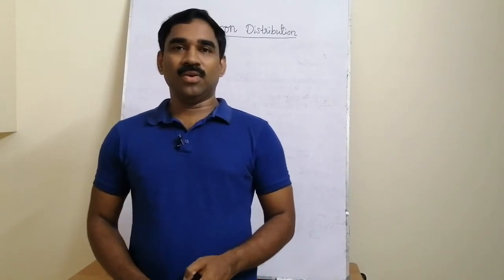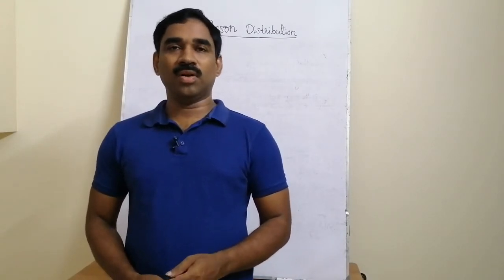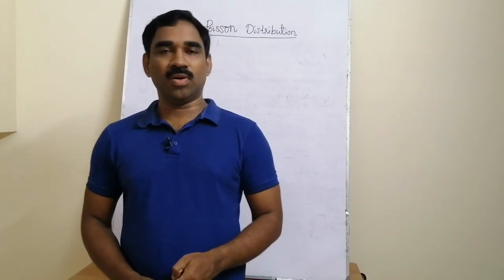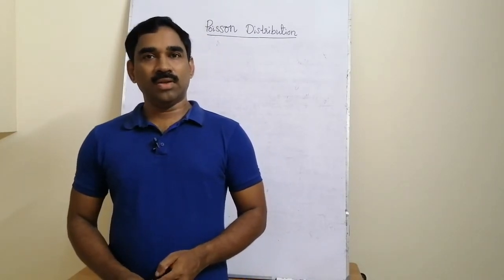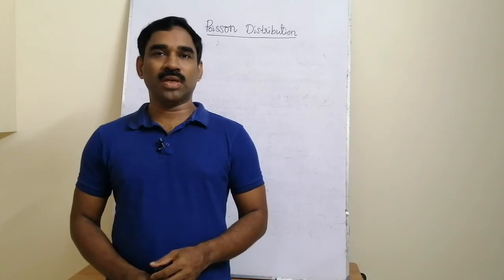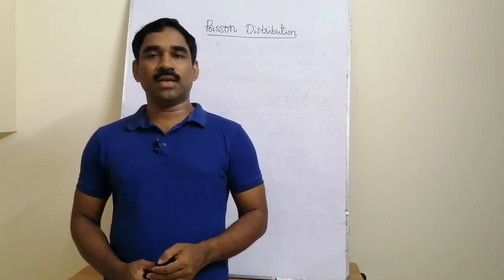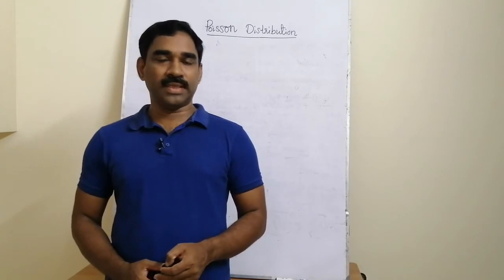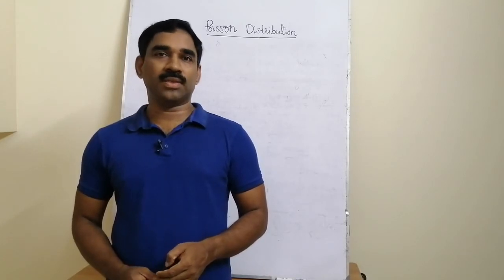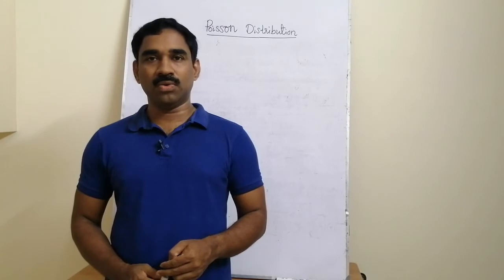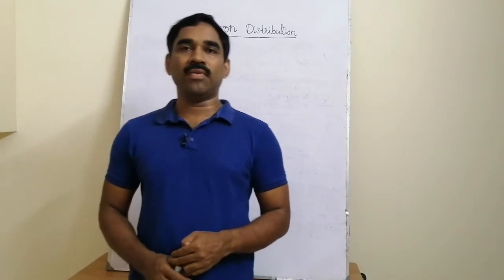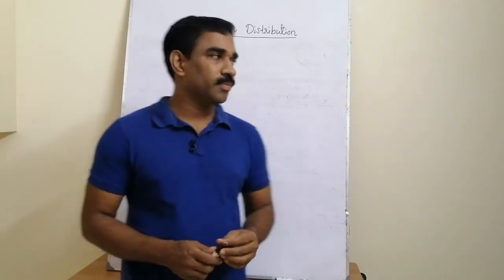Welcome back. Now we are going to study another important discrete distribution called the Poisson distribution, which is used to model rare events. And actually it is the approximation of binomial distribution under certain conditions. In binomial distribution, we are considering a random experiment having only two outcomes, say success and failure, with the probability of success, say P, and probability of failure Q, so that P plus Q is equal to 1, and we are considering n independent trials.